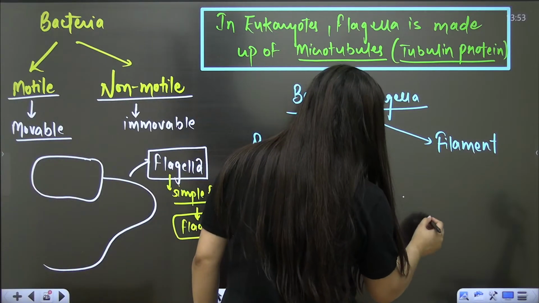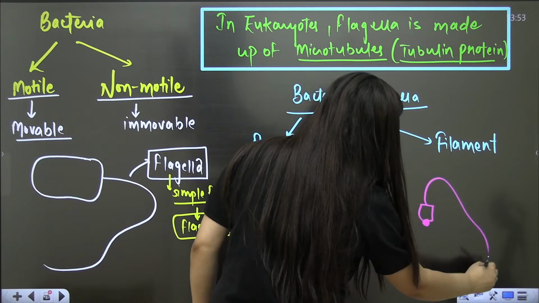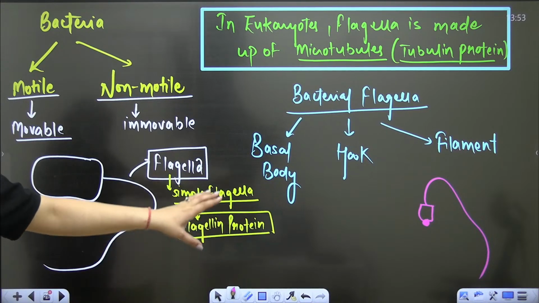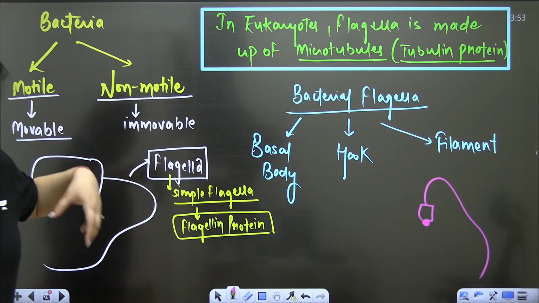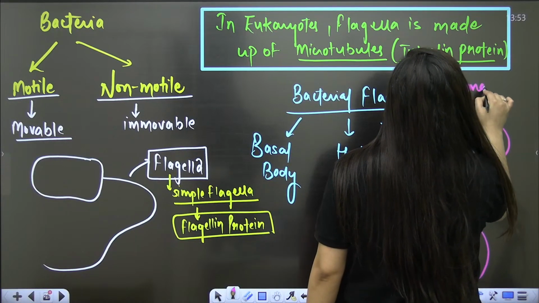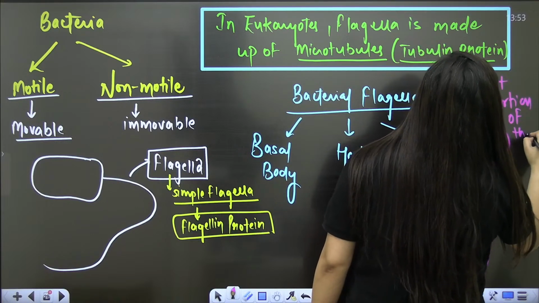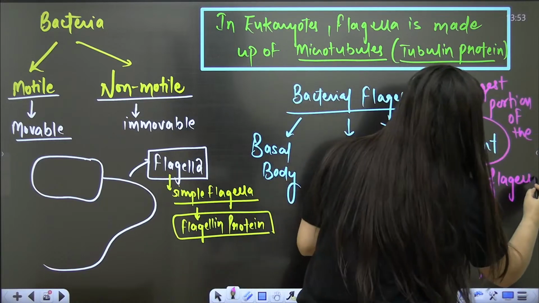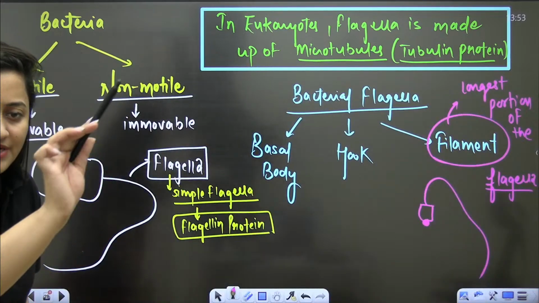So see, basal body, from where this flagella will arise, then there will be a hook-like structure, and then there will be a thread-like filament. Clear? So filament is the longest portion of the flagella, and obviously we can see that it is projecting outside. Is that clear? It is projecting outside.